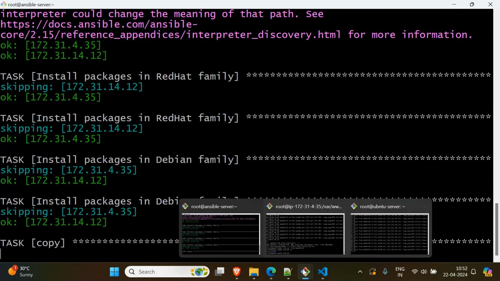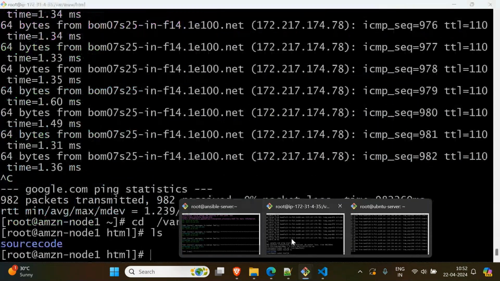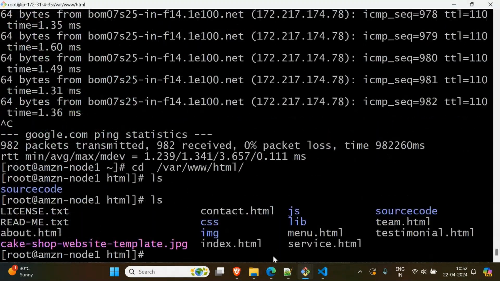I forgot to give the slash. If you don't give the slash, then the folder itself will be copied like this. Let me type ls now. I should see files coming. Now files are copying, right? Previously when I said ls, I got this folder. Now I'm getting these files. Still this folder is there, it's okay, ignore it.